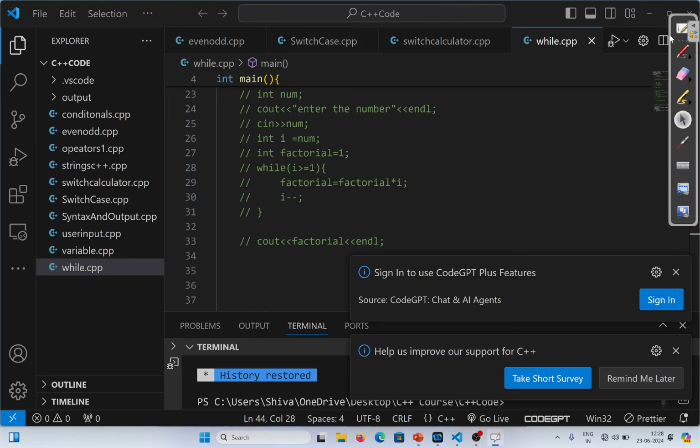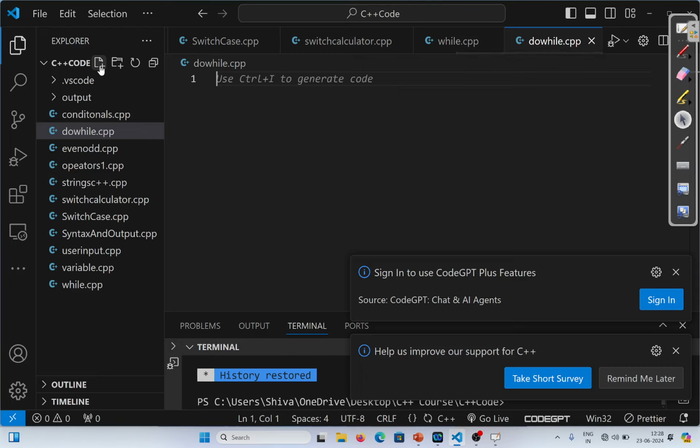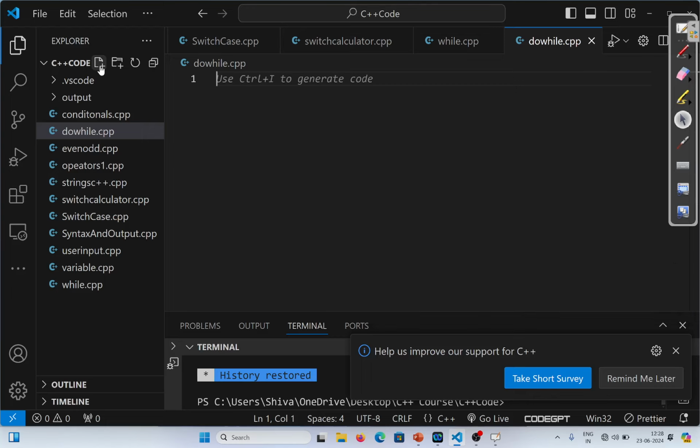Now let's discuss some practice questions on the do while loop. In do while dot cpp, we are going to execute the first program to display the numbers from 1 to 5. So here we are going to write a C++ program to print numbers from 1 to 5 using a do while loop.